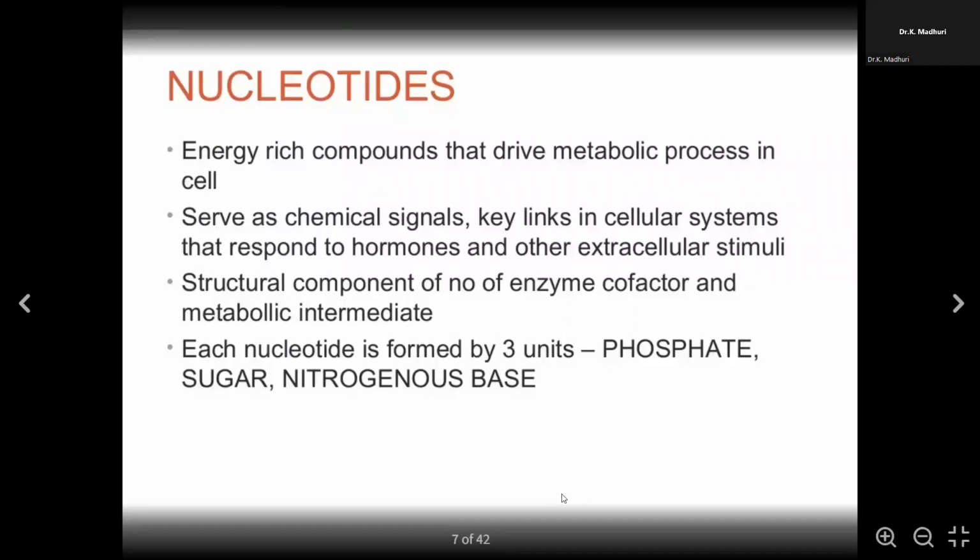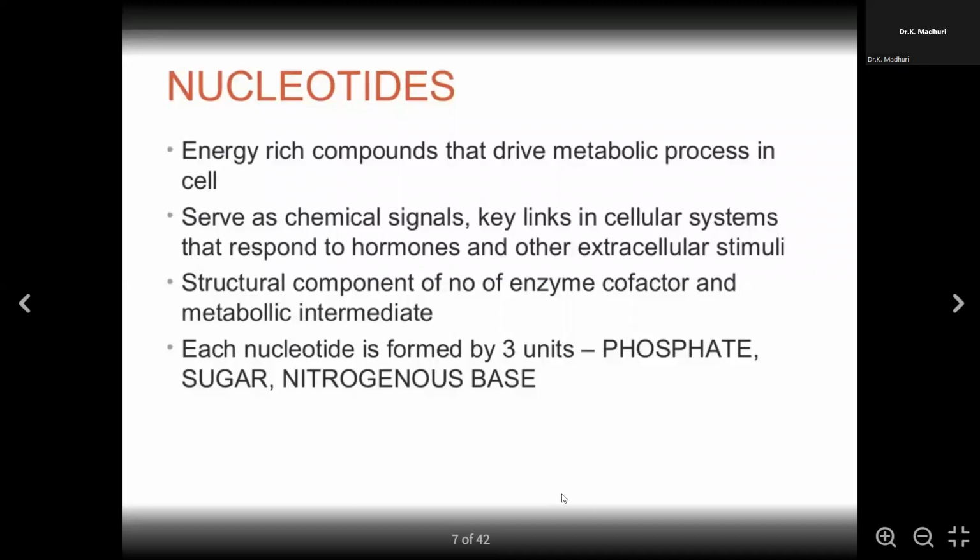Whatever the metabolic process, like the Krebs cycle, whatever the metabolic pathways the cell has to undergo, this is driven with the help of the nucleotides. And these nucleotides serve as chemical signals, like cell signaling, right?